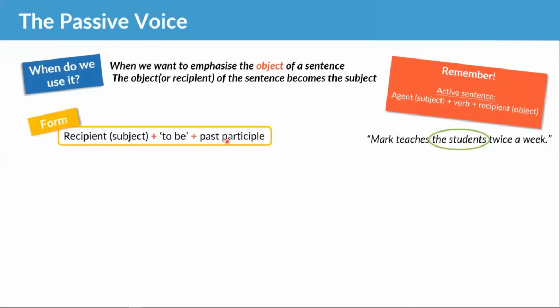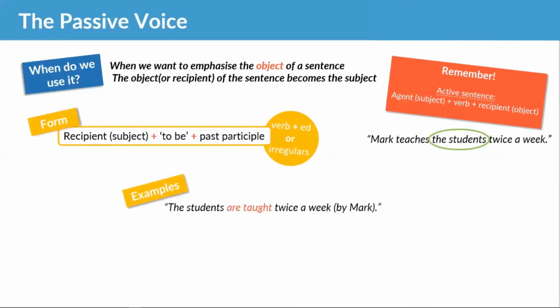Now, remember, for the past participle, we add ed to the verb if it is a regular verb, and if it is irregular, unfortunately, you just have to learn it, okay? So the past participle, or verb three, sometimes it's called. So let's look at an example. The students are taught twice a week.